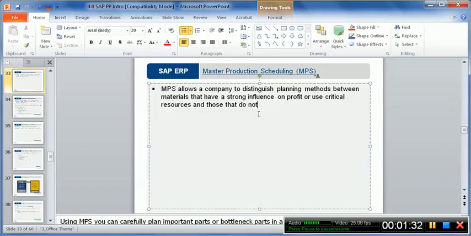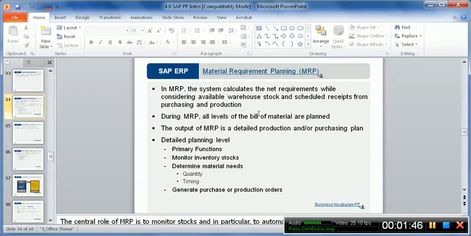Once the finished goods are planned, by which we mean we plan the finished goods quantities and the timing of the production, and these two things have been planned, then we move on to the second operational level planning step, which is MRP. In MRP, the system calculates the net requirements while considering available warehouse stock and scheduled receipts from purchasing and production.